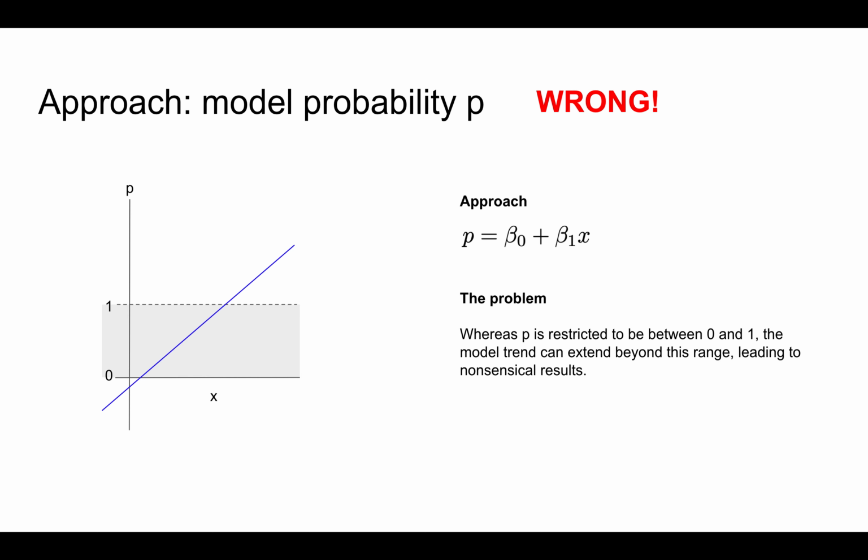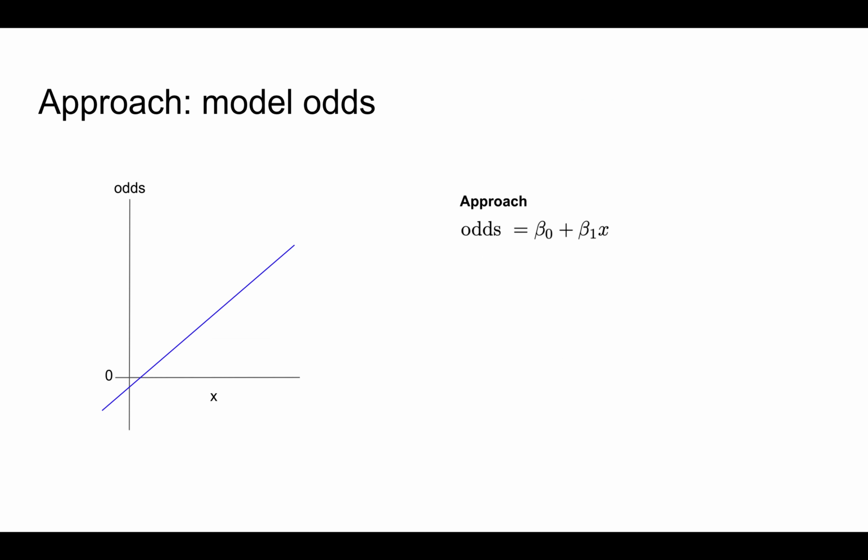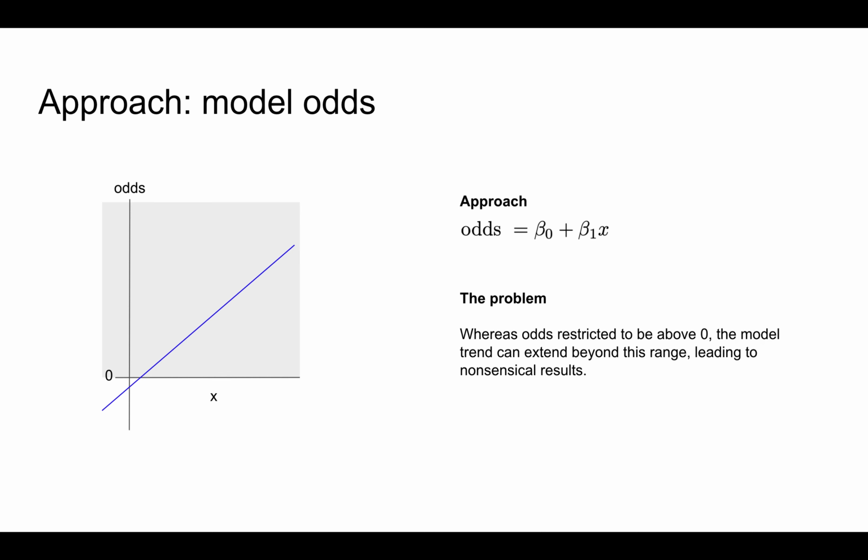Next, suppose we were to model the odds of an event by this linear trend. Now this too would be a mistake. Recall that the odds are restricted to be above 0. Yet the model trend can extend beyond this range, leading to nonsensical results again, such as negative odds predictions. So again, this approach is also wrong.